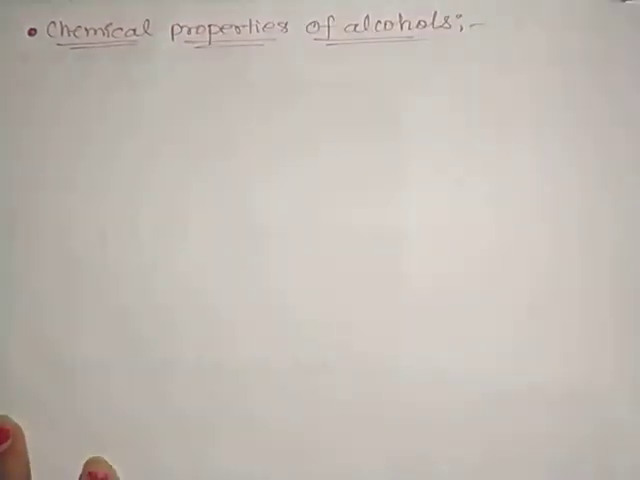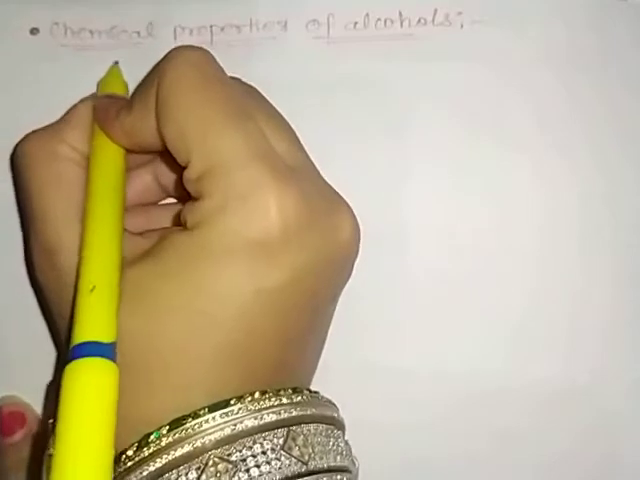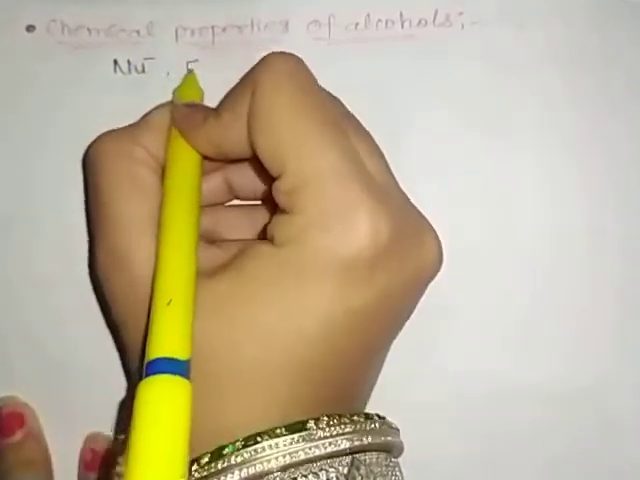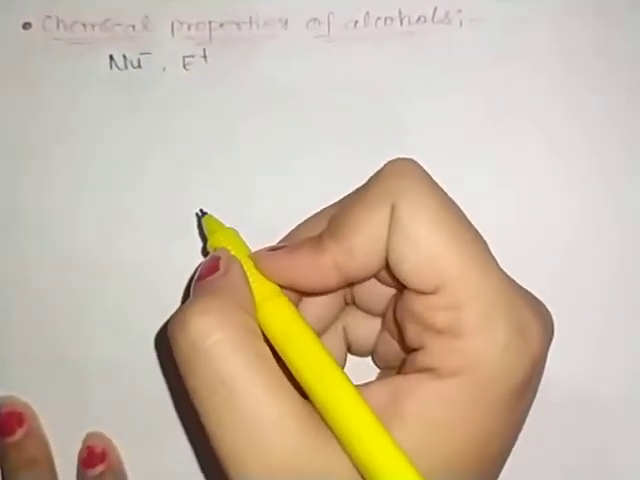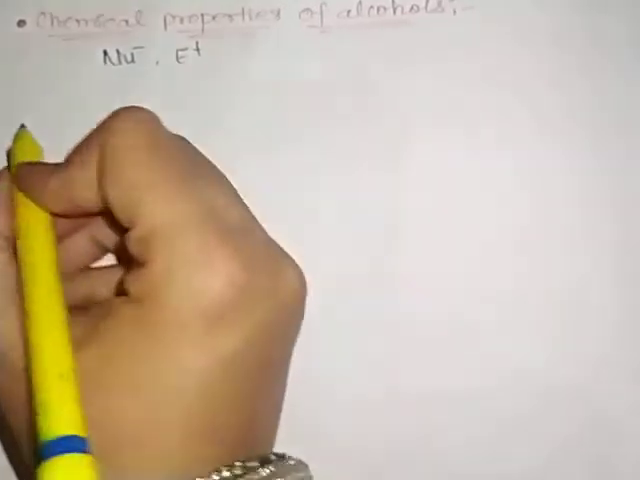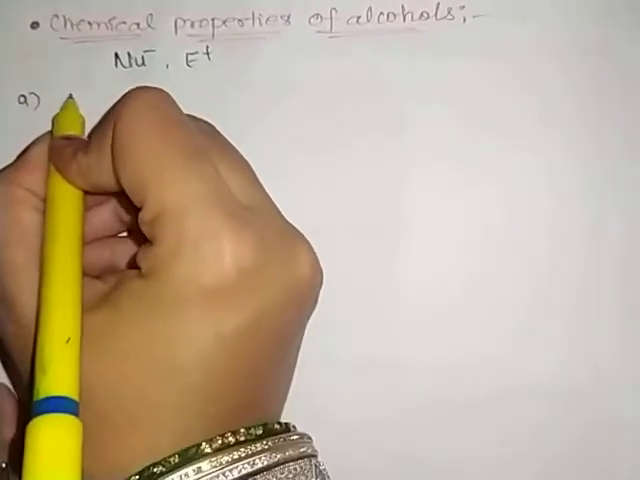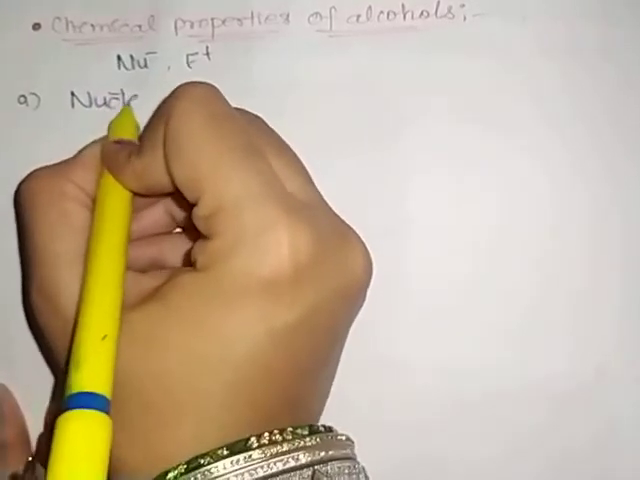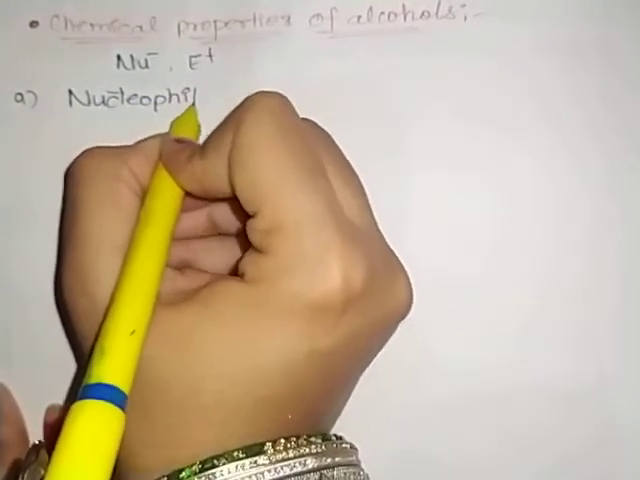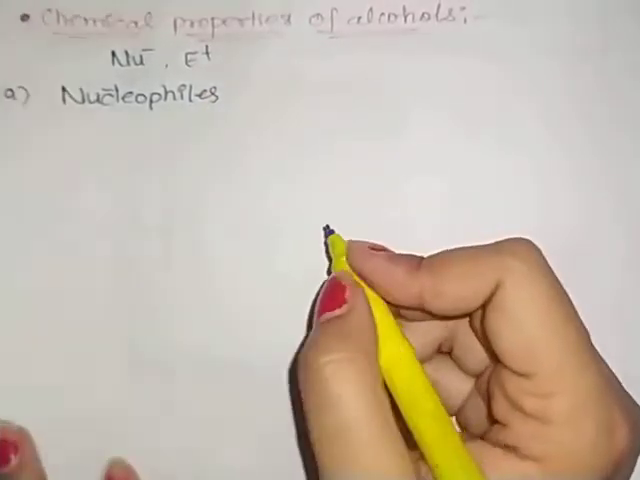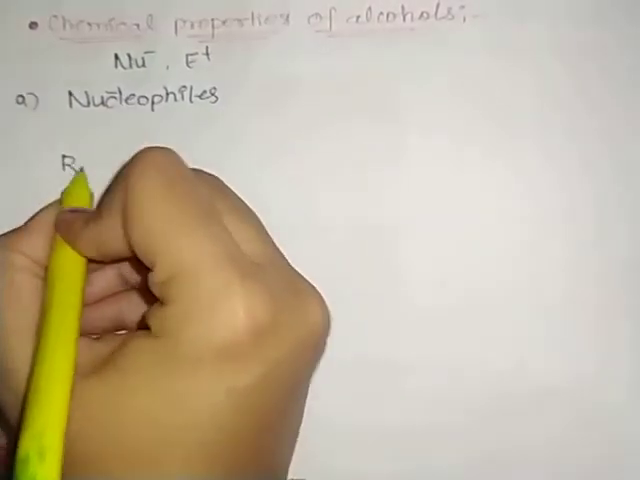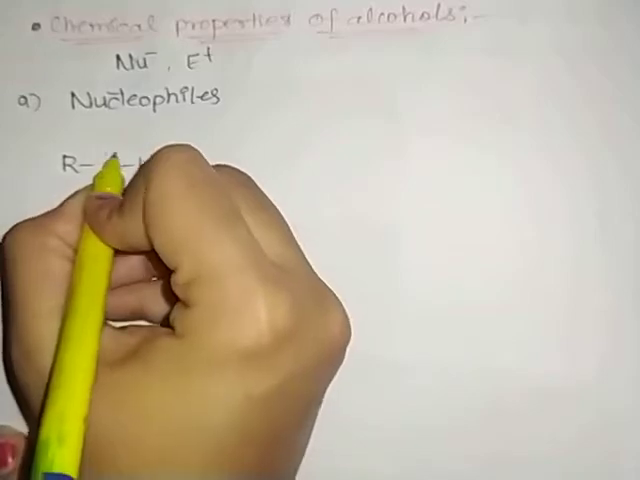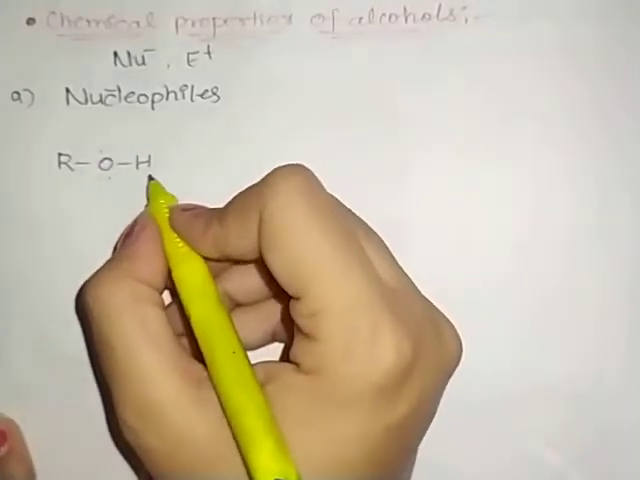Okay, we can see that because it acts as both nucleophile as well as electrophile. In the first case, it is behaving as a nucleophile in the reaction. So how does it behave? If I am taking ROH, as you know, oxygen has a pair of electrons too.